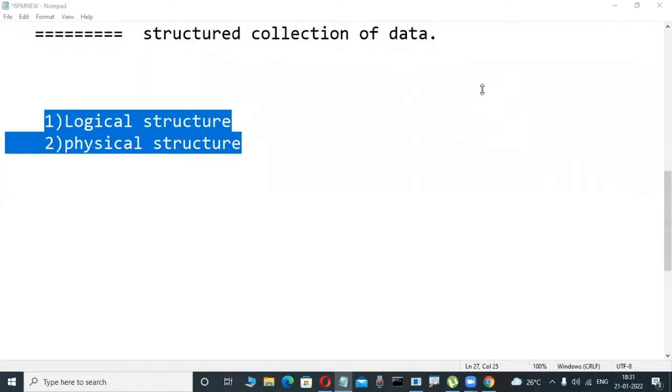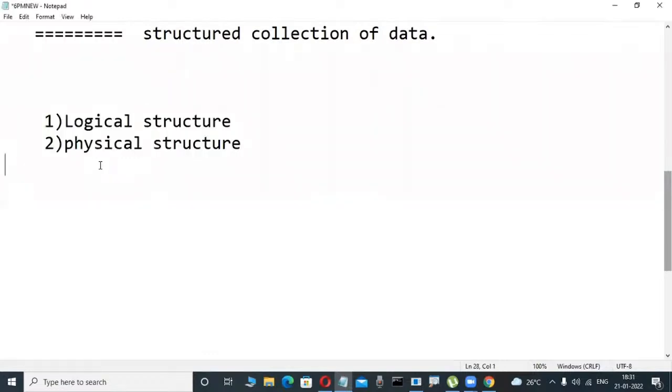Don't try to tell like that. What is logical, what is physical means very easy. Suppose you are a Java, Python, or Oracle programmer, or I am a PLSQL developer. We are all basic level programmers. In which structure, in Oracle or SQL or MySQL, are we all working? Very good, logical structure. Some fellows are telling logical structure only. Yes. What is that logical structure?